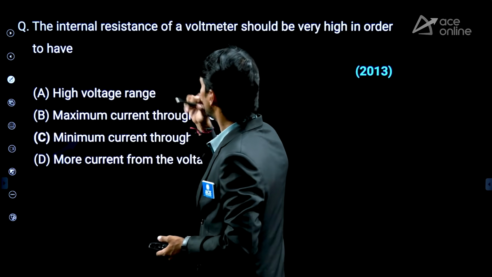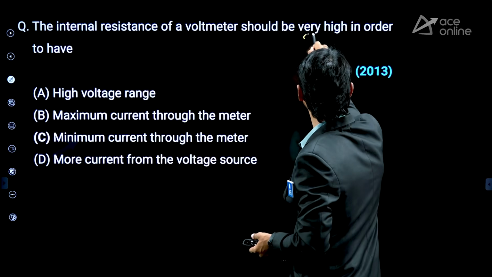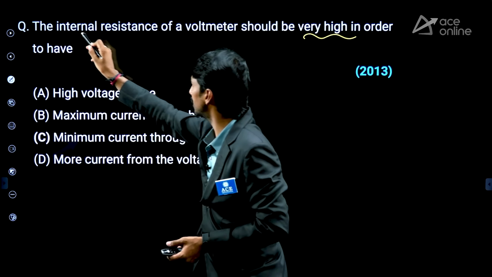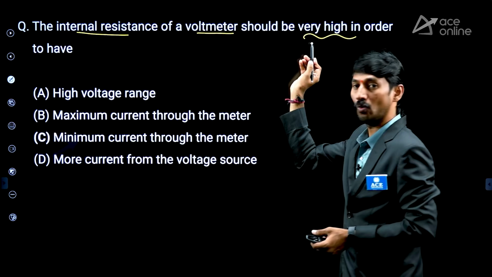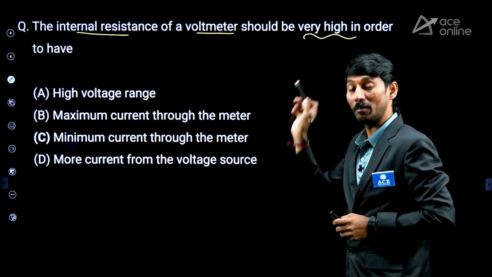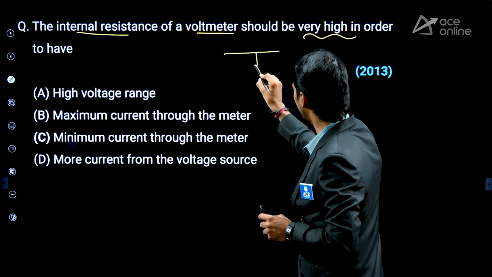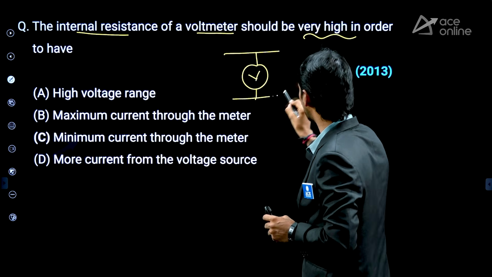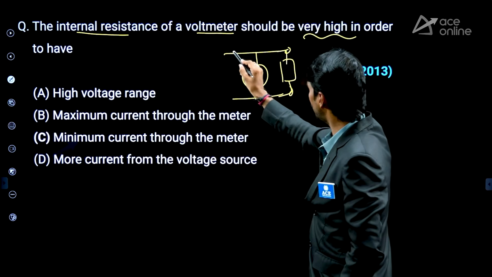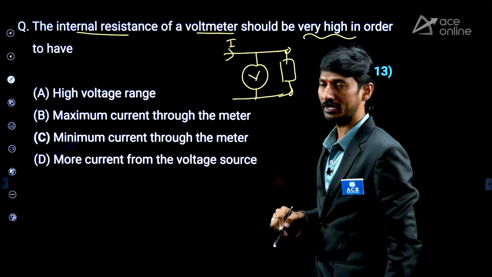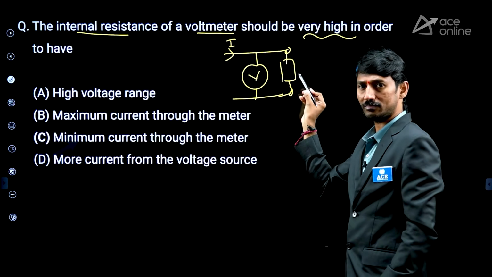Second one, the internal resistance of a voltmeter should be very high, right? He is saying that the voltmeter resistance is high. Okay, that is correct. But why is it made of high resistance? If the voltmeter is connected across the entire load, then of the current coming from the supply, the voltmeter should draw less current, and the load should draw the required major current.